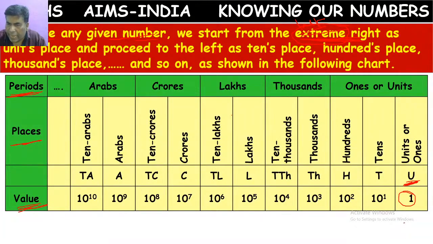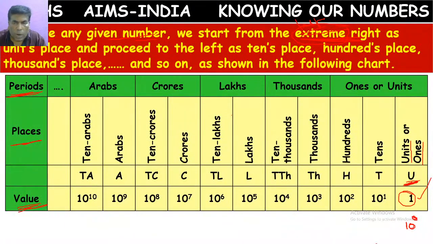We can represent it as 10 to the power of 0. Any number to the power of 0, its value is 1. Units place means its value is 1. Units place, or else we call it ones place.